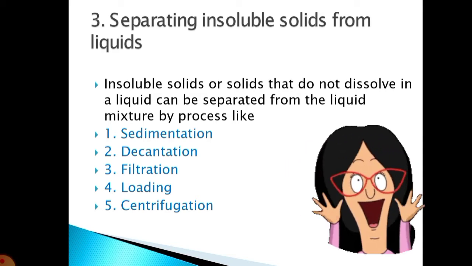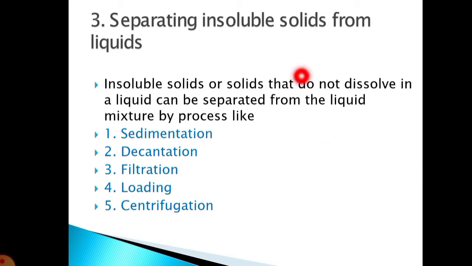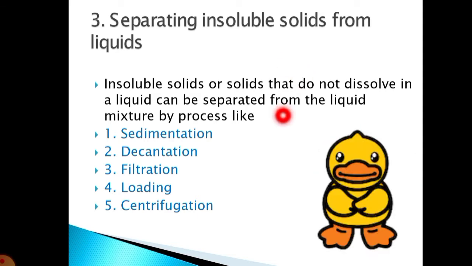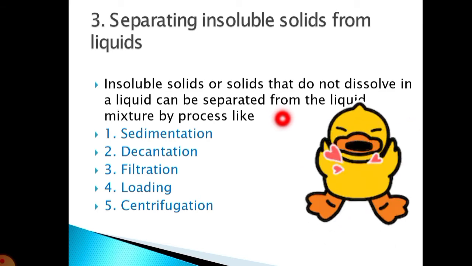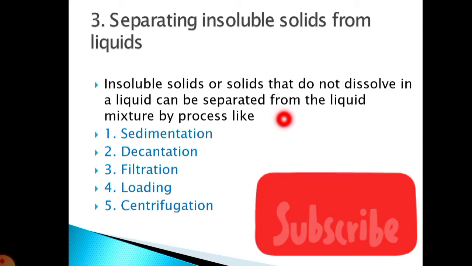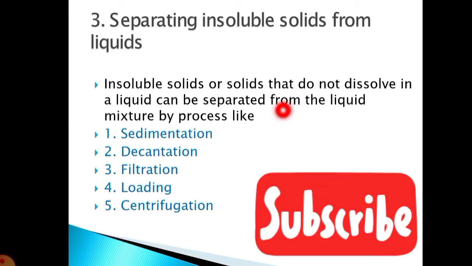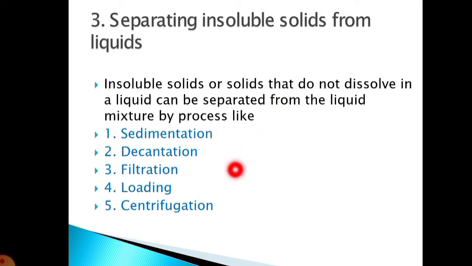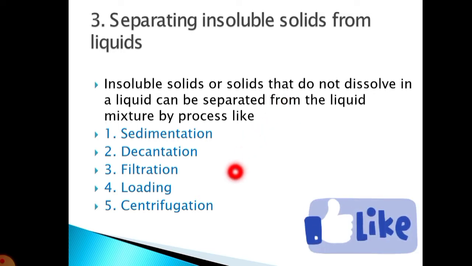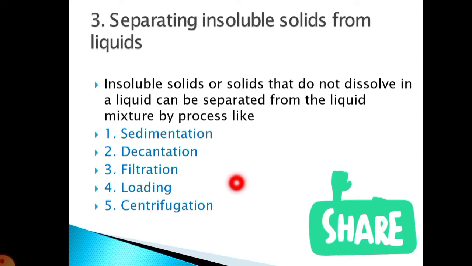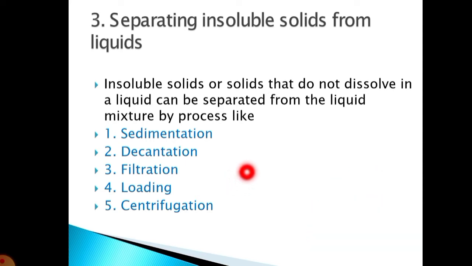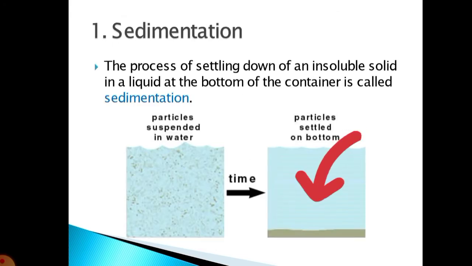The insoluble solids, or solids that do not dissolve in a liquid, can be separated from the liquid mixture by different processes. Some of the processes are sedimentation, decantation, filtration, loading and centrifugation. So these are the 5 processes by which insoluble solids can be separated from liquids. The first one we will learn is the sedimentation process.